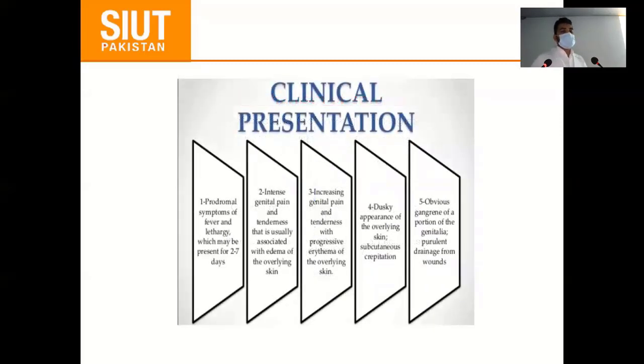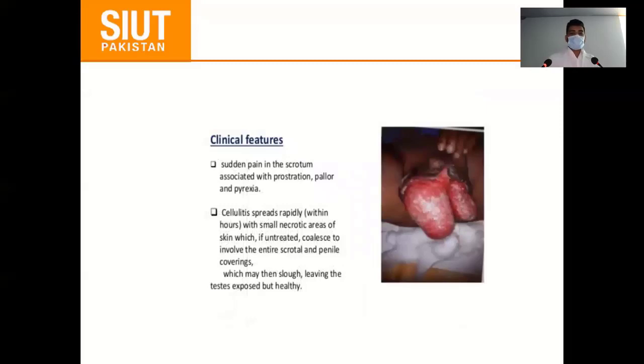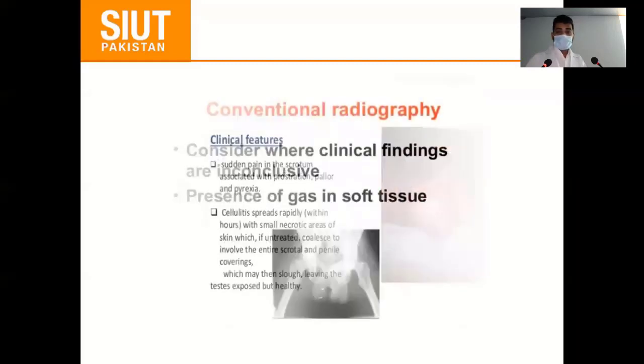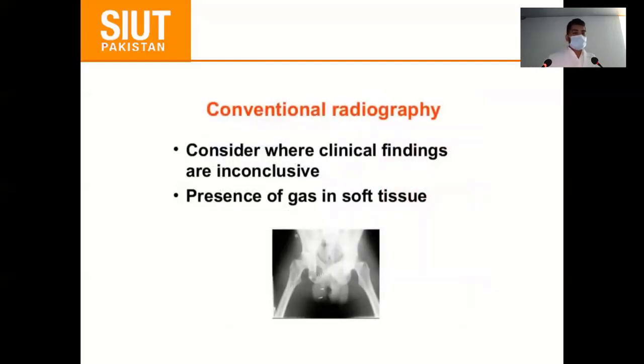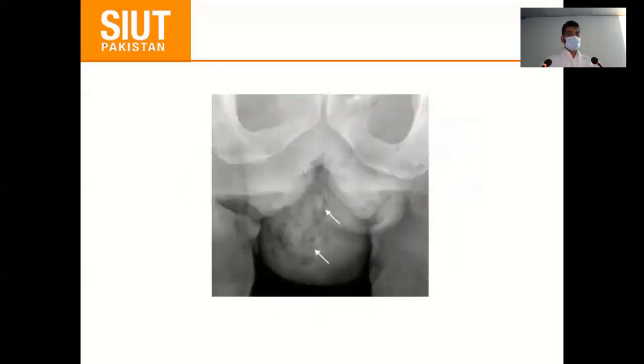So patients present with the swelling, pain, fever. Pain is the typical presentation. So sudden pain in the scrotum associated with pallor, pyrexia. This is another picture. So in initial state, it's difficult to differentiate between cellulitis and the Fournier gangrene. So radiological imaging can help us if clinical findings are inconclusive. Presence of gas in soft tissue is indicative of these Fournier gangrene. This is an X-ray. Here we can see the gas is present.